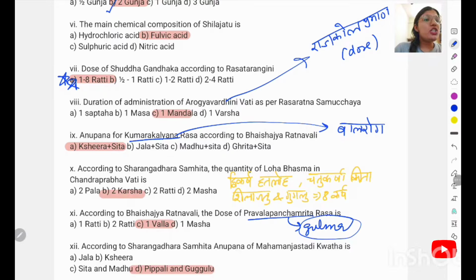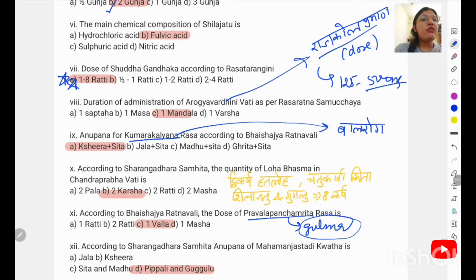Duration of administration of Arogya Vardhani Vati is 1 mandala, and the dose is also very specific in Arogya Vardhani, that is the Rajakola Parmanam. In the Shloka it is given as Rajakola Parmanam, but according to API it is considered like 125 to 500 milligram.